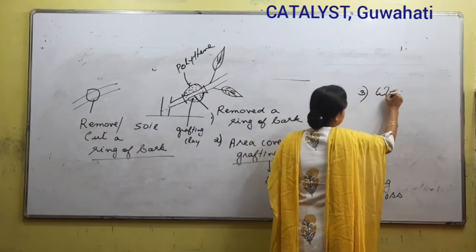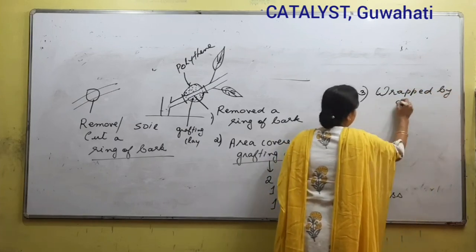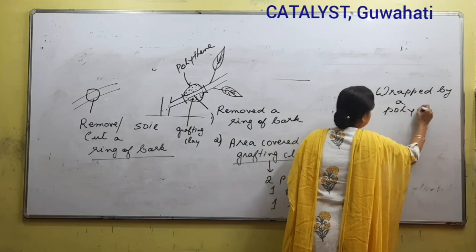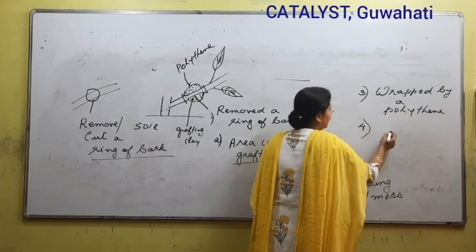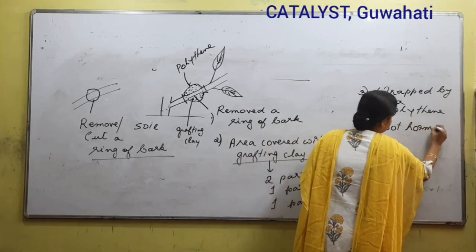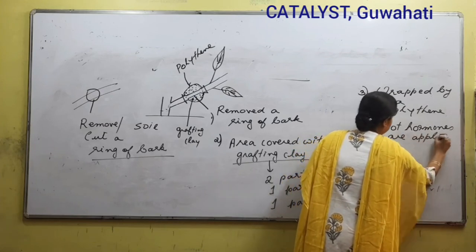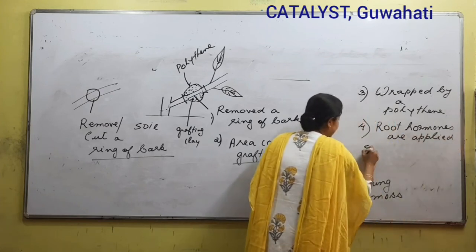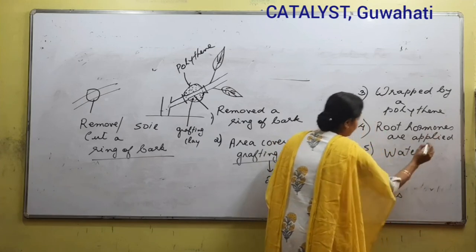It is wrapped by a polythene. What would be the fourth step? In that area, root promoting hormones are applied. And from time to time, we have to apply water also, right?